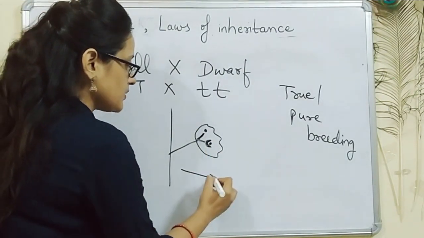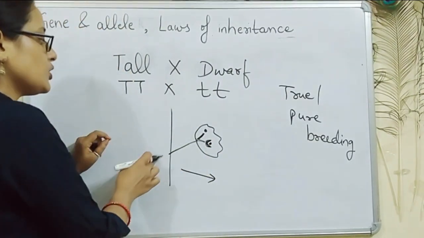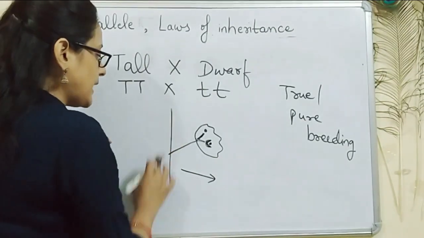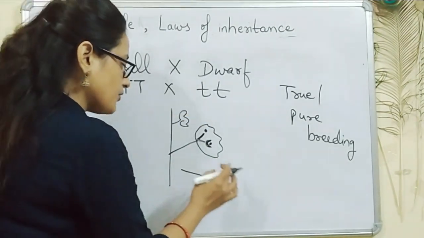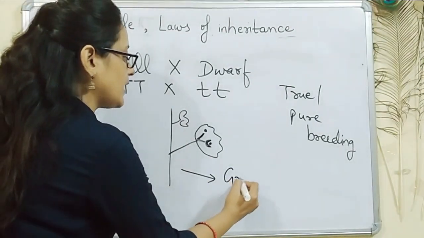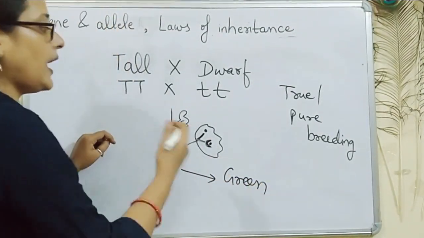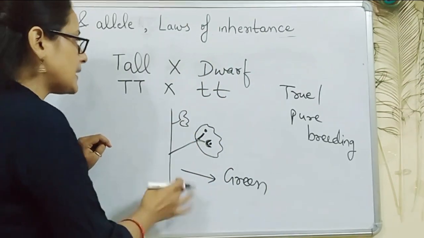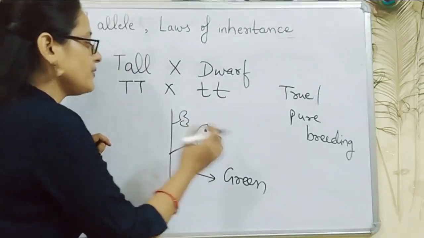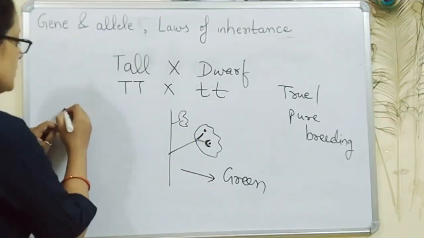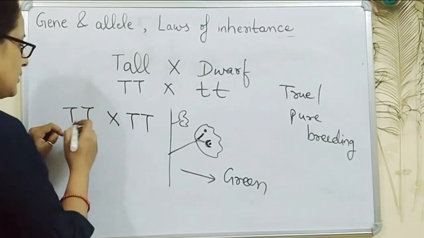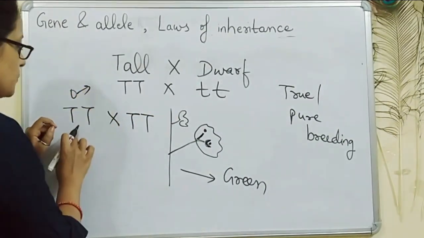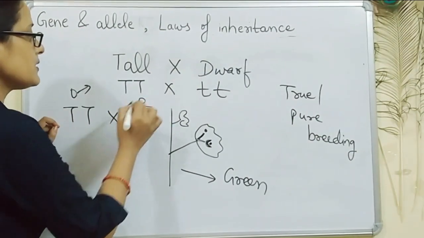The offspring which will be produced will be identical to this plant. Suppose this plant produces green flowers. So in every generation the offsprings will have green flowers, which means they are true breeding or pure breeding, that is, they are homozygous, because every generation, suppose this plant is TT and you are crossing it with itself. So you are using male, that is pollen grain TT, with female.